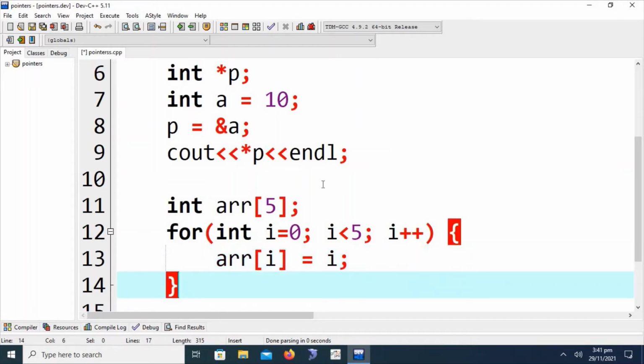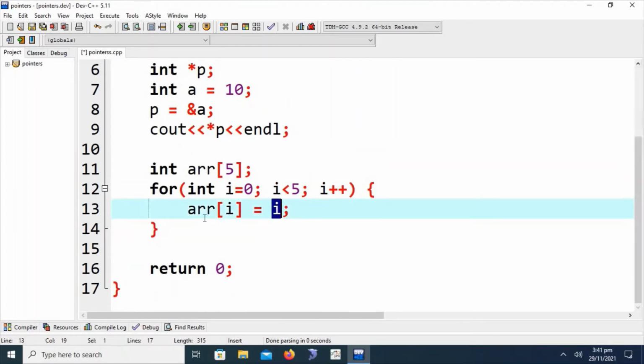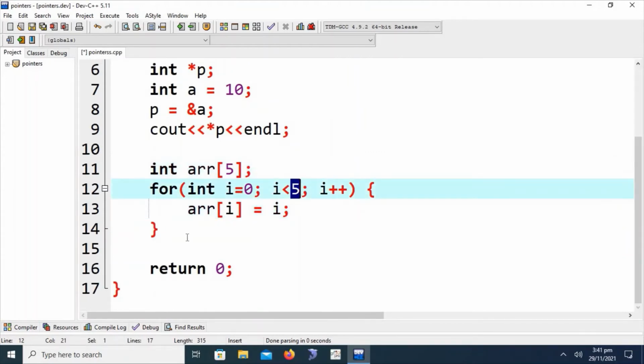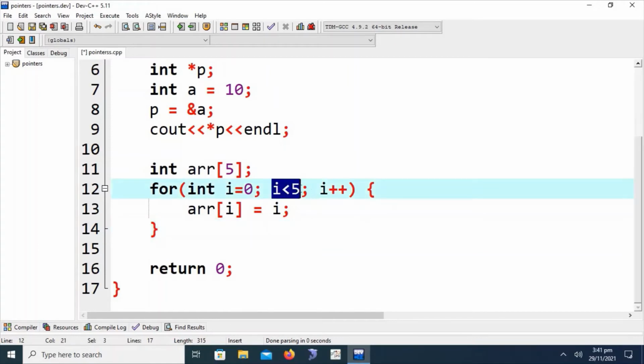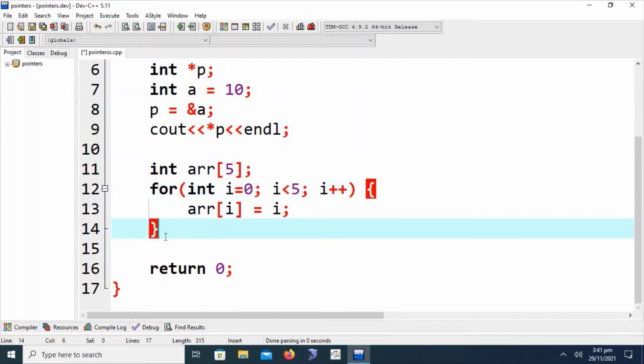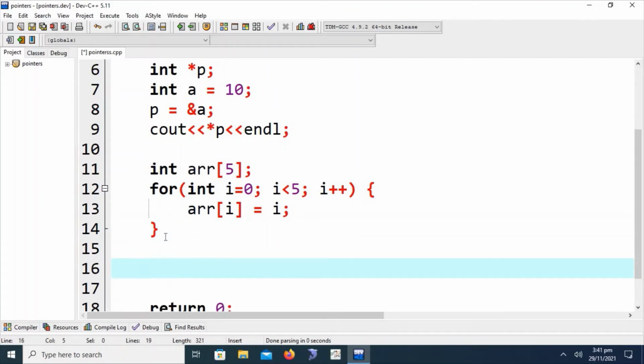We are just assigning the counter variable value to the array element of size 5, so that array element will contain values from 0 to 4 because i is less than 5. Okay, so go next.